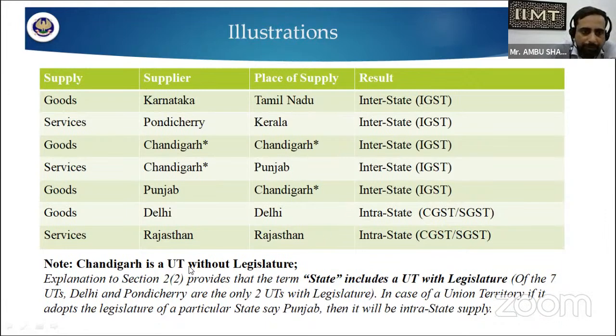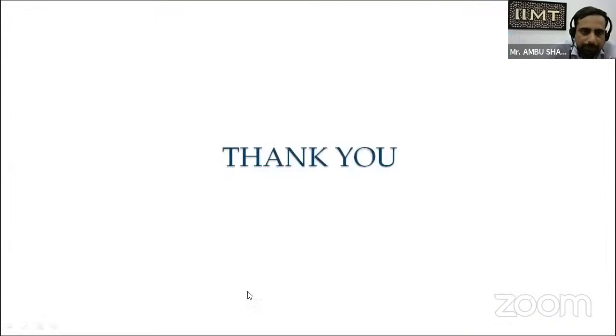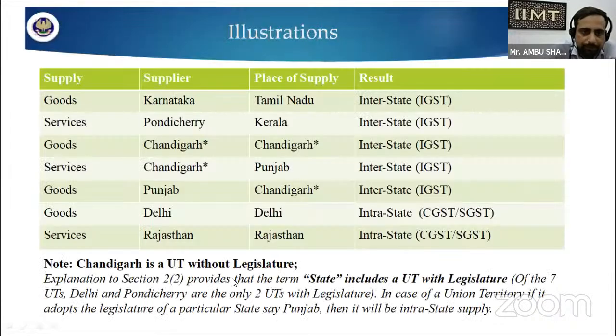It is clearly defined that Chandigarh is a union territory without legislature. The term state includes union territories with legislature. One of the 7 union territories, Delhi and Pondicherry are the only union territories with their own legislature. There are certain rules which we have to follow in the union territory.